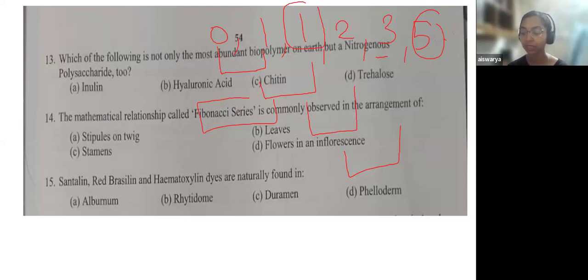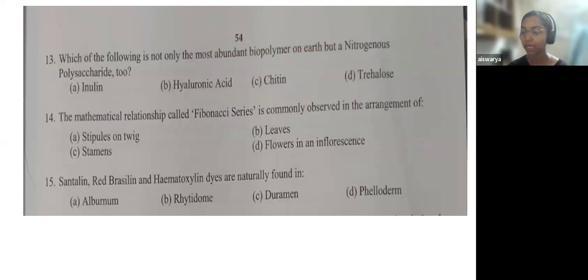See here, the mathematical relationship called the Fibonacci series is commonly observed in the arrangement of option A, stipules on twig, then B, leaves, C, stamens, D, flowers in an inflorescence. So Fibonacci series means a continuous pattern of arrangement, a spiral arrangement or a circular arrangement. Where do you observe this? This can be observed in flowers as well as leaves, but it is more commonly observed in leaf. We call it phyllotaxy. So Fibonacci series is commonly observed in the arrangement of leaves.